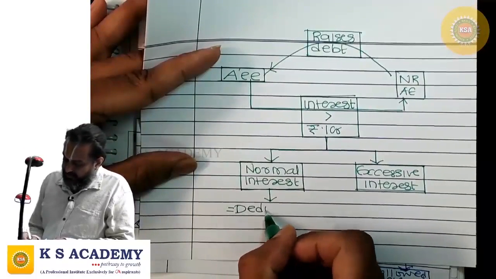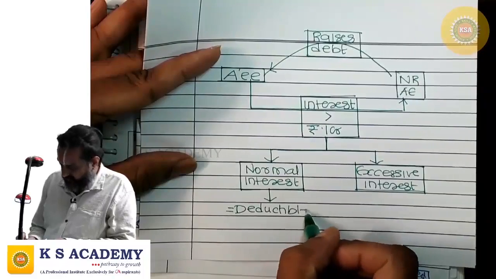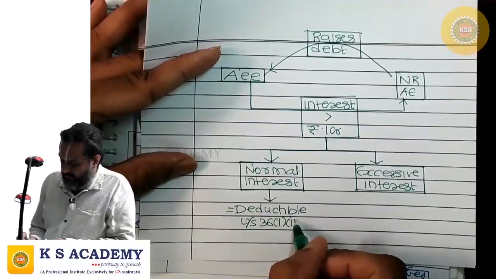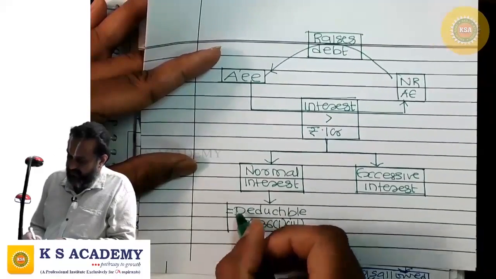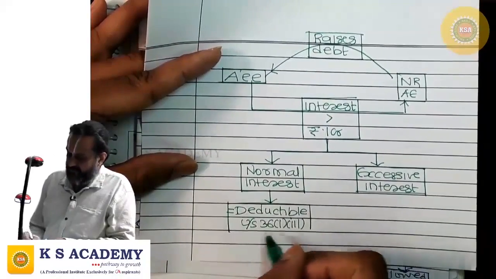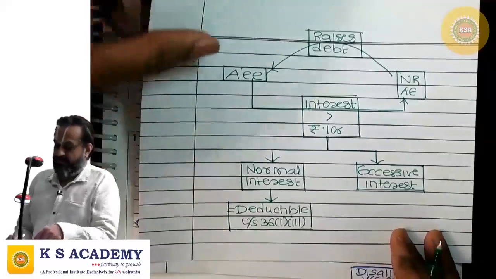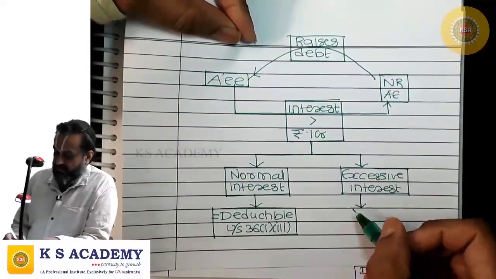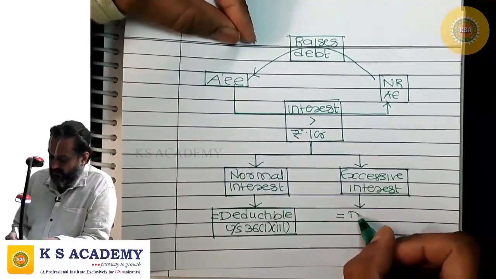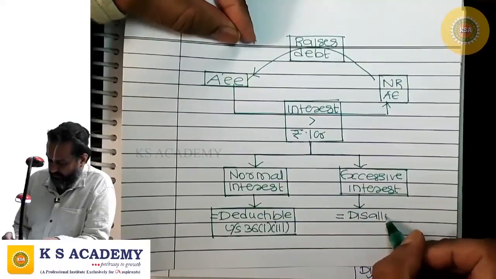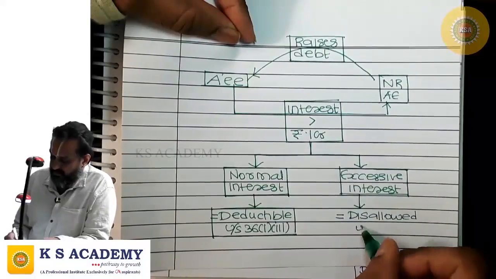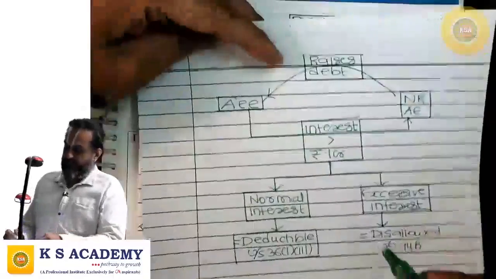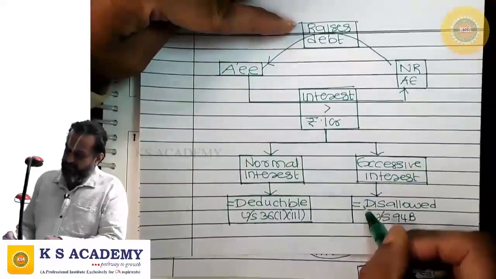This is obviously deductible under 36(1)(iii). But if it is excessive interest, then that excessive interest is disallowed under 94B.